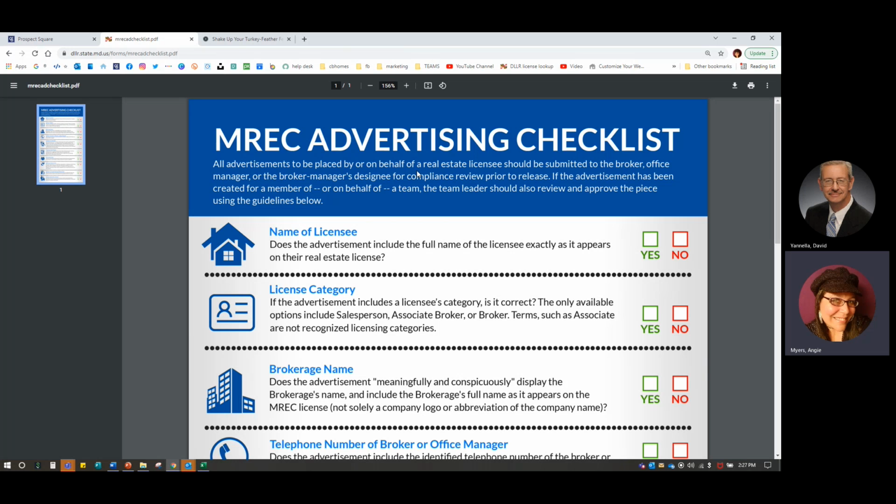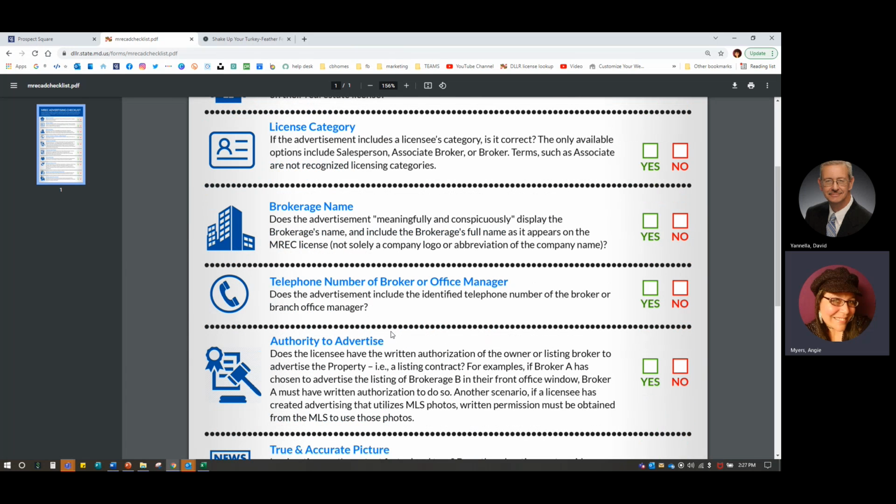You're going onto a shopping cart, onto a billboard. It should be submitted to the broker, the office manager, or designee. Your designee would be me. The marketing department needs to look at it. I need to look at it for compliance review prior to release. If it's for a team, again, the team leader should also be looking at that.